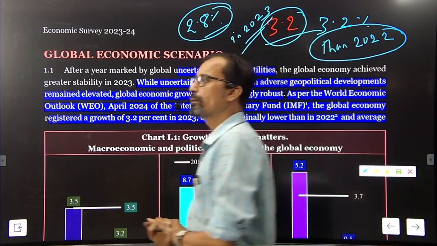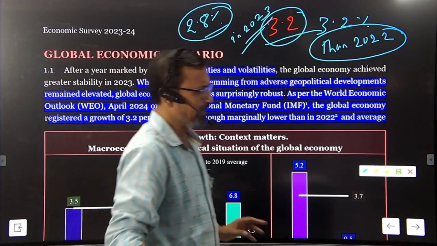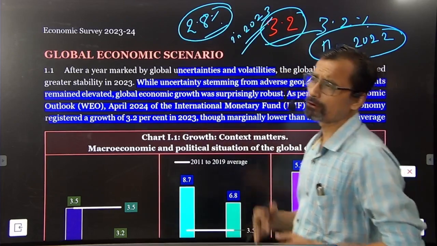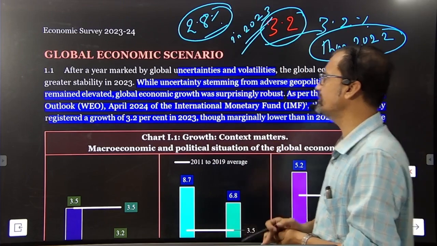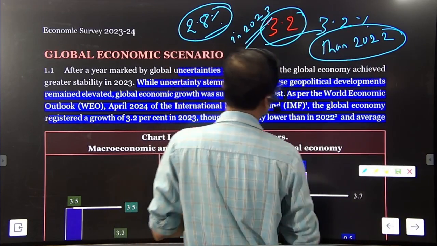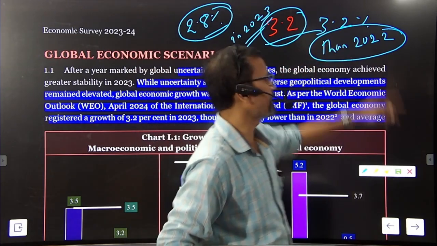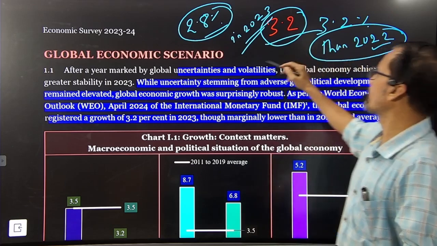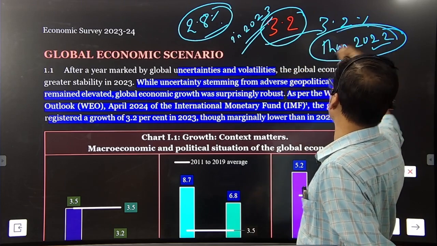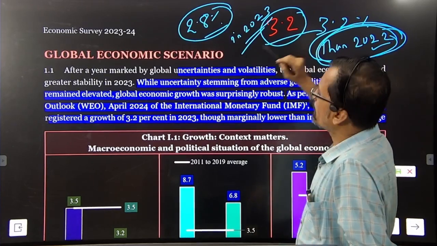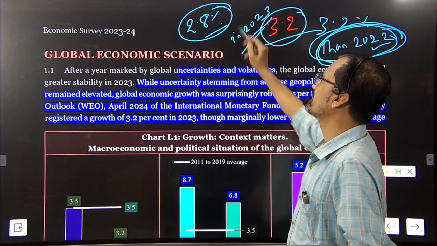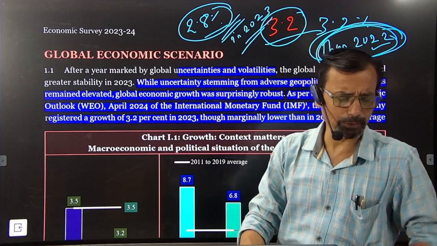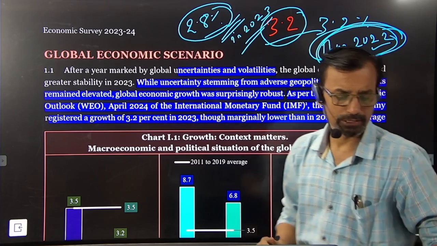So, as per the World Economic Outlook, despite geopolitical tensions, global uncertainties and even higher global inflation, global growth registered 3.2%, which was marginally lower than 2022, but it is higher than the projected growth of 2.8% as per the World Economic Outlook.